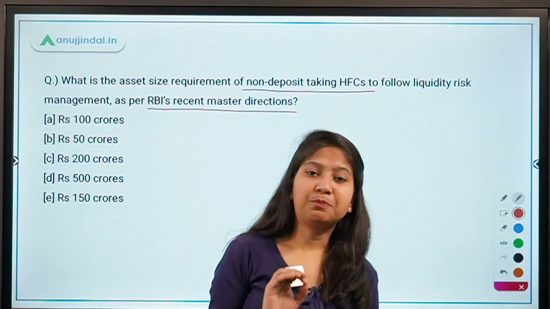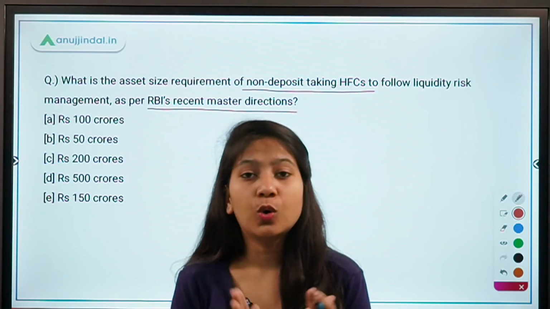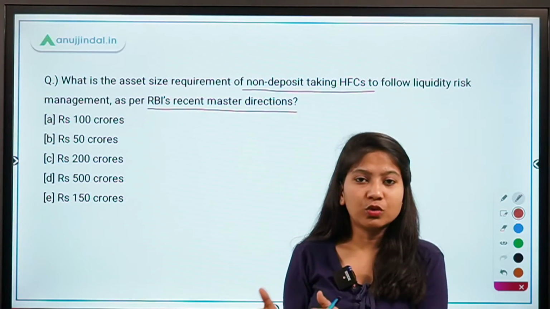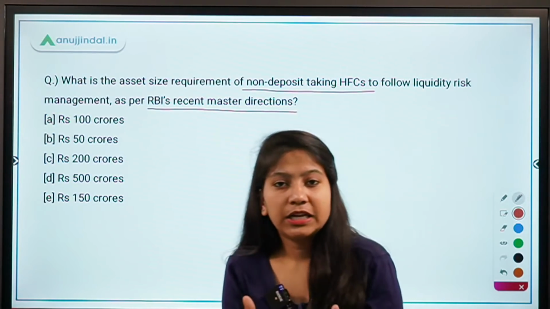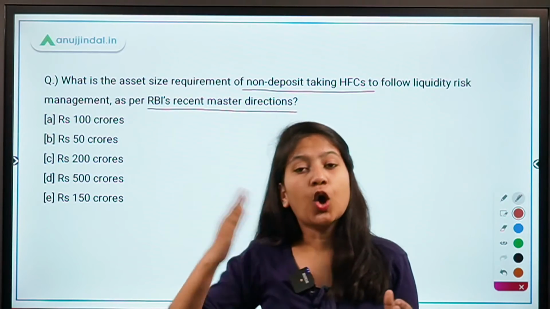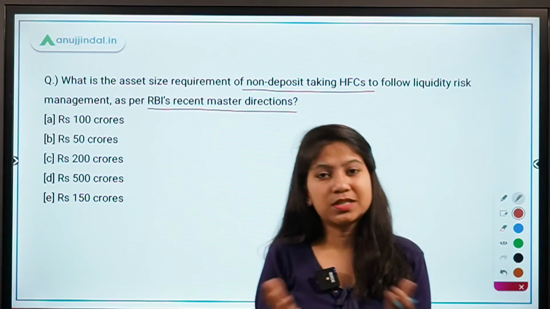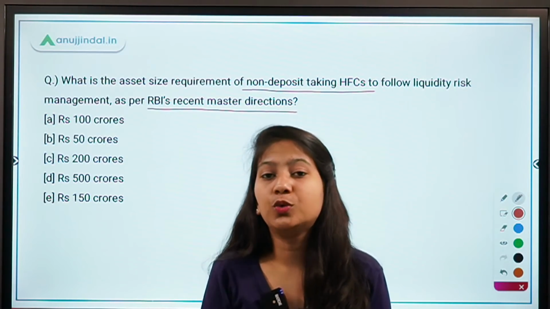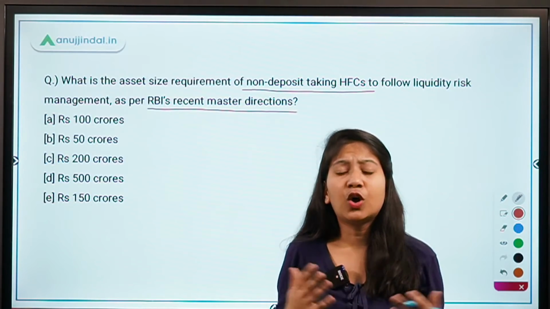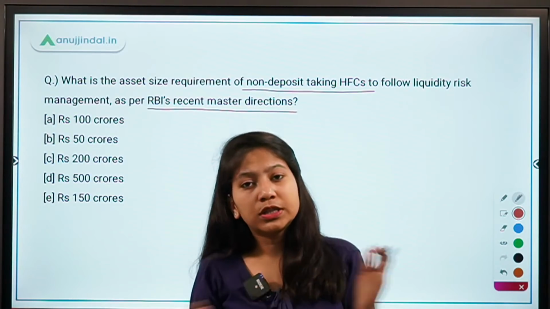So a very simple way out of this confusion, Gaurav, is that you should prepare your own notes of the percentages, and in your notes the percentages given by different organizations should be clearly mentioned along with the purpose for which the percentage has come in the news. So this is the only way out for you guys if you want to remember the different percentages and the amounts. It's not that you have to remember the amounts of all the news.